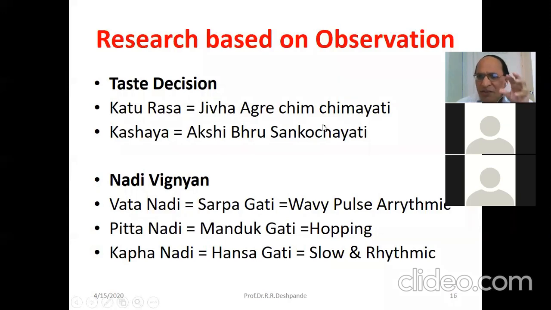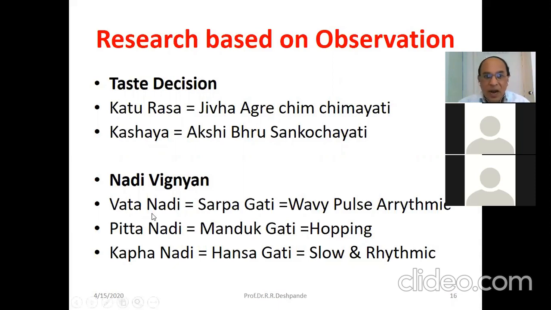This is the observation, this is the research. If you eat the kashaya rasa, amla rasa, akshi bhruvam sankochet. Something sour, something astringent you take and your eyebrows are contracting. This is observation. Based on the observation, they have decided the parameters.